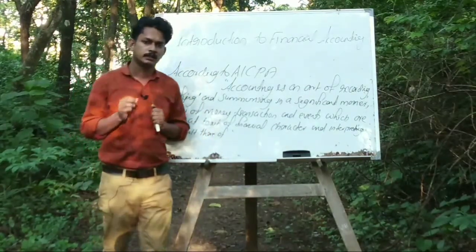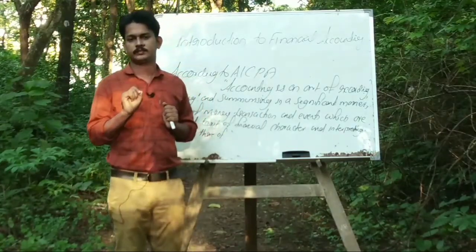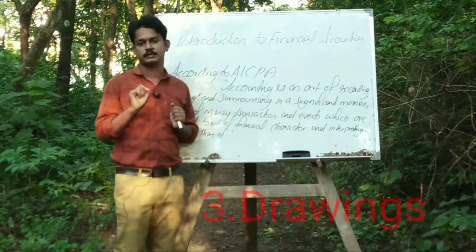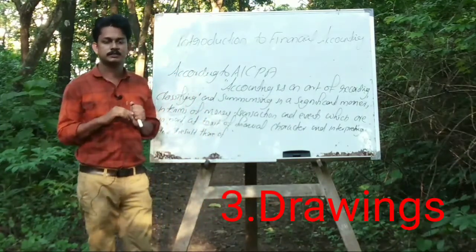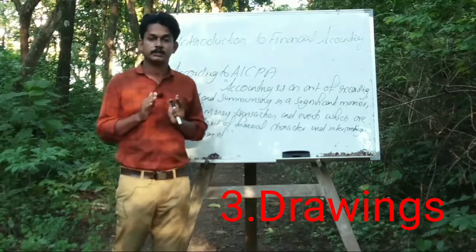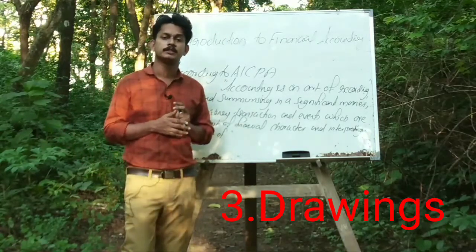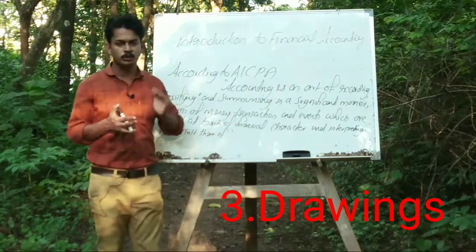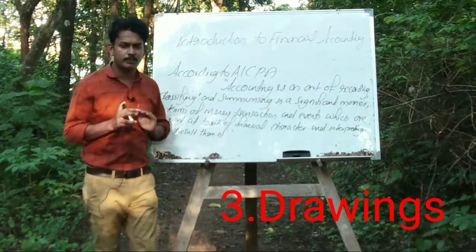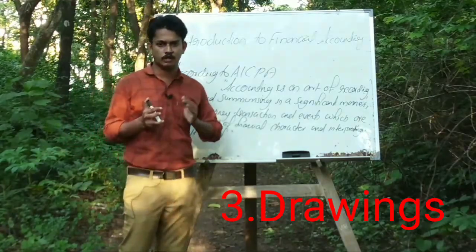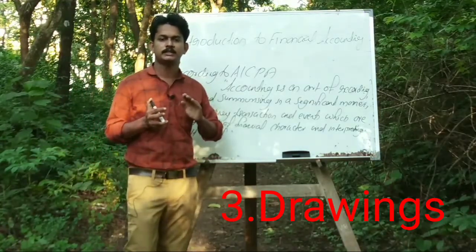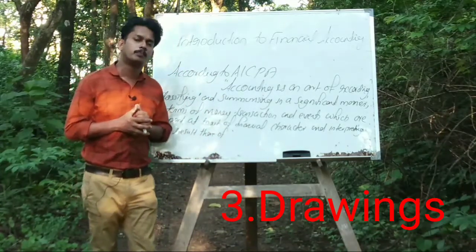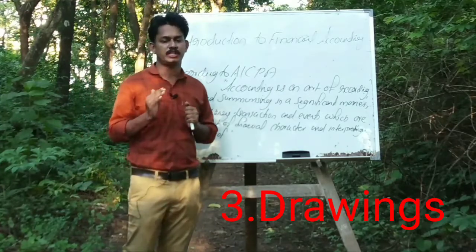Clear? Then next term used in accountancy, number three, drawings. In accountancy, drawings means cash or goods withdrawn by the proprietor from the business for his personal use or for his domestic use.